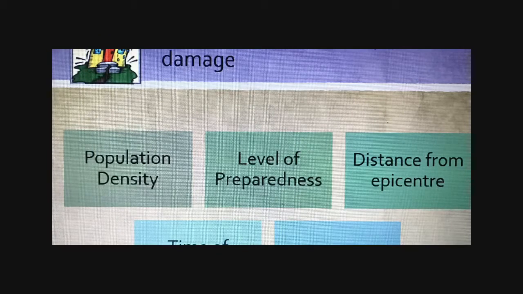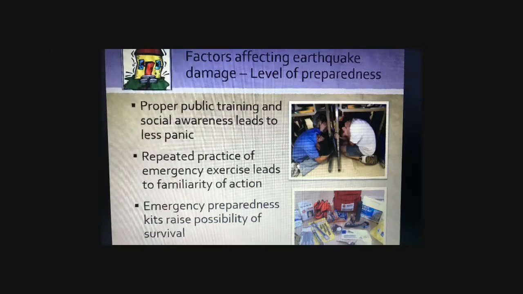The next factor that we will be looking at is level of preparedness of the population in the area. There are 3 main areas we will be looking at when we talk about level of preparedness. The first and foremost is the availability of public training, as well as the social awareness of the population. Because if you have been trained properly and there's high social awareness of earthquakes happening in the area, there's a lower chance or less likelihood of the population panicking when it strikes. And this would reduce greatly the amount of damage or loss of human lives.